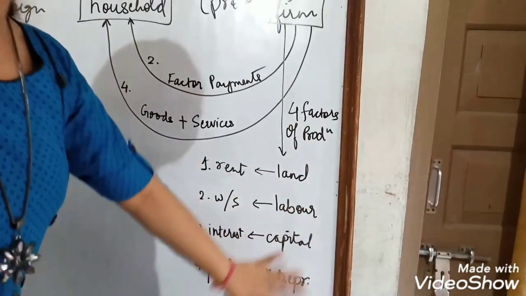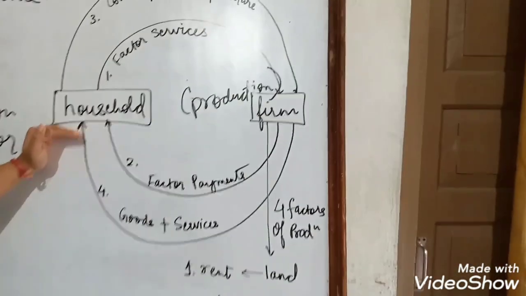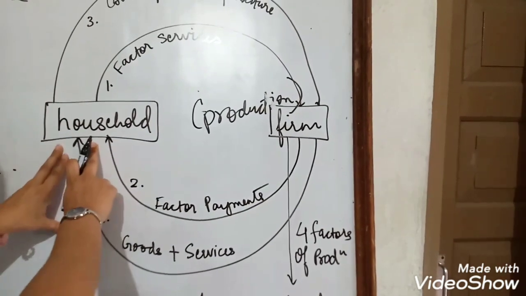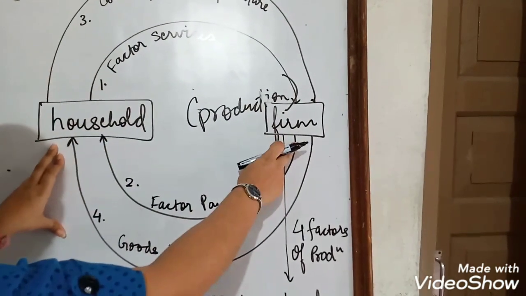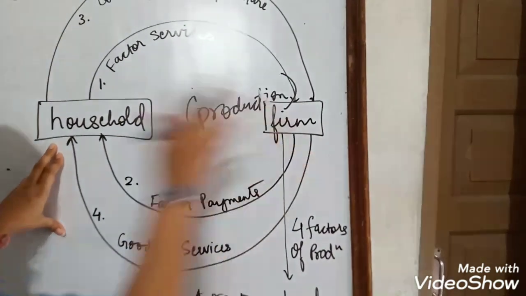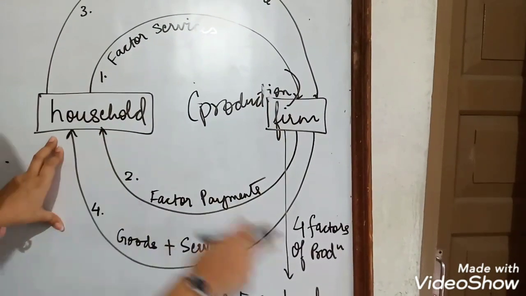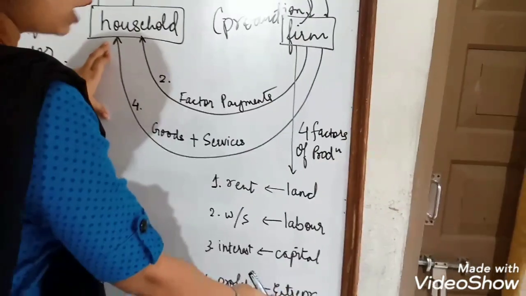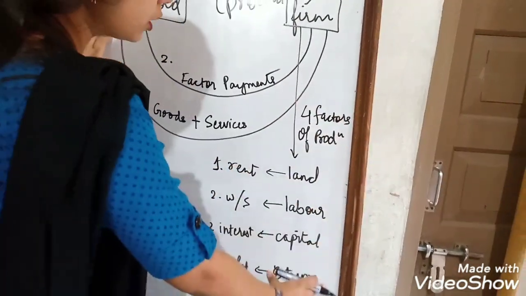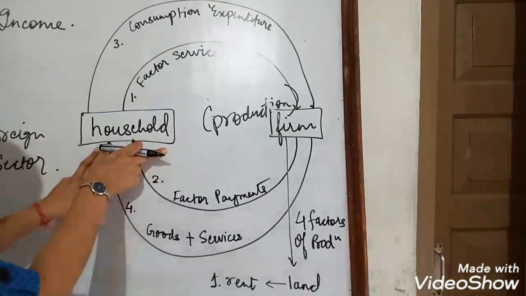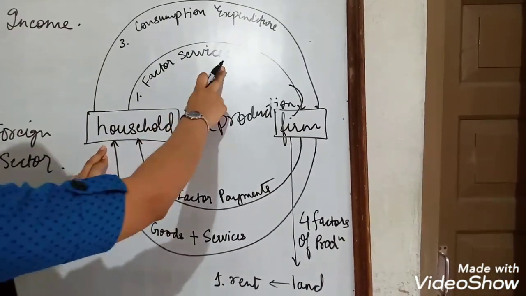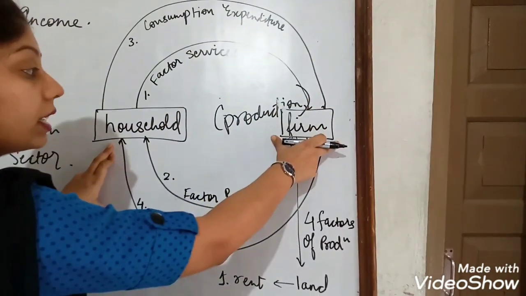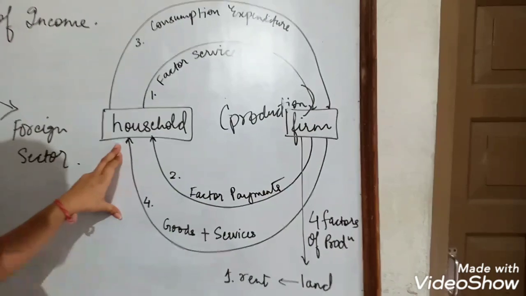So how will they get these resources? They will get these resources from the household, or we can say the household will provide services to the firm so that it can continue with its production. The household will give land, labor, capital, and entrepreneur. When these four factors of production are provided by the household, they are called factor services. Now the firm will get these four factors and start its production.